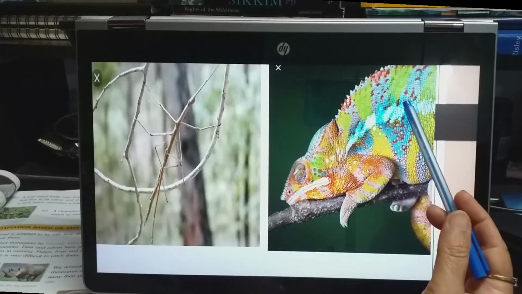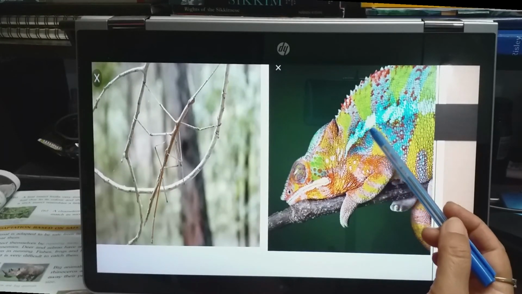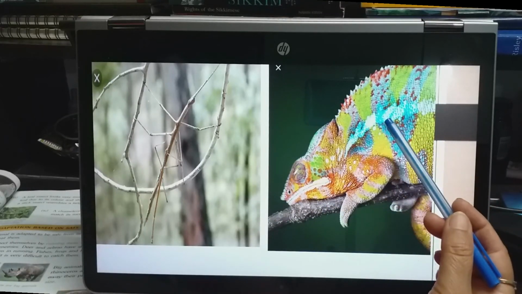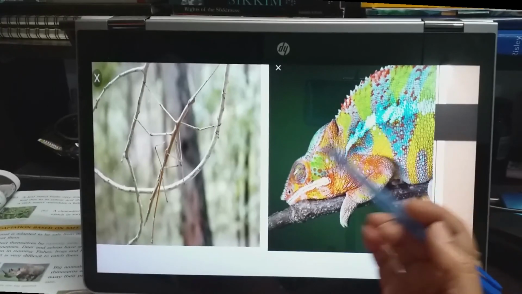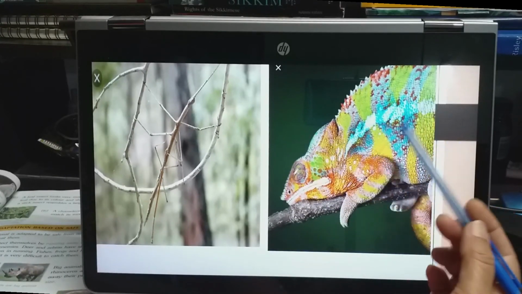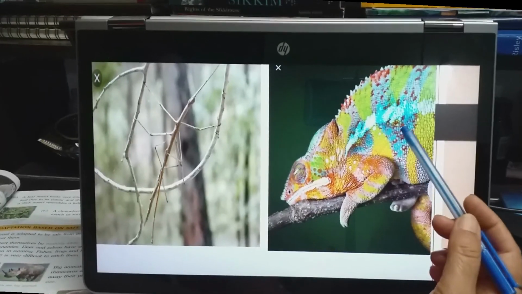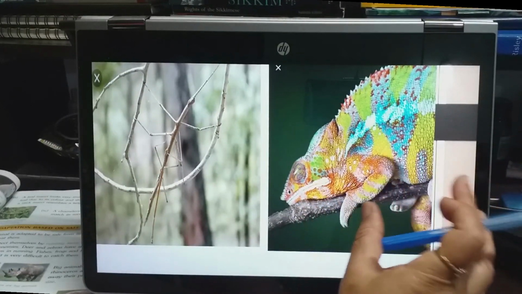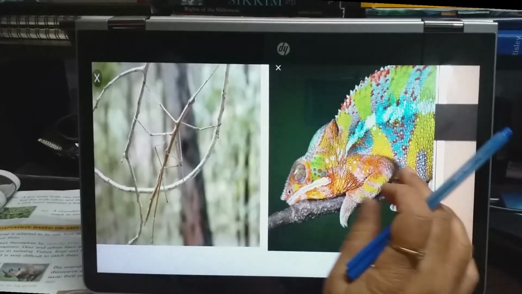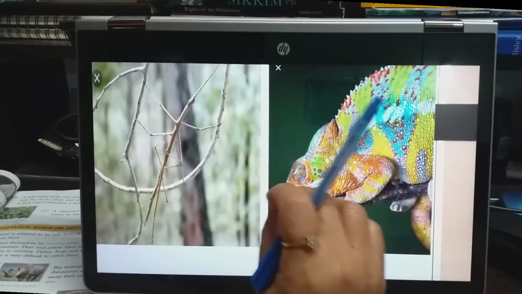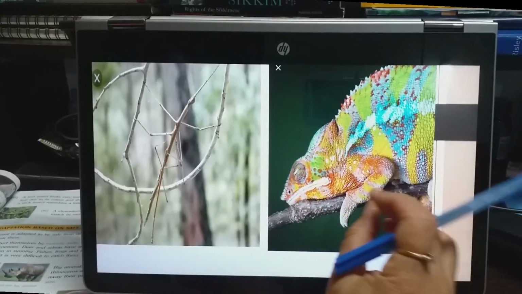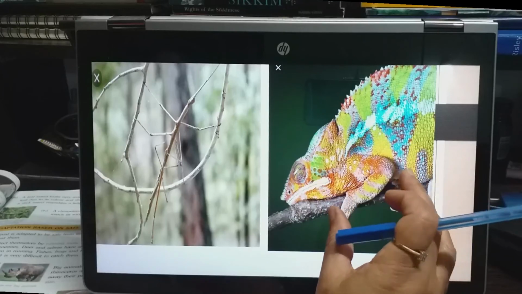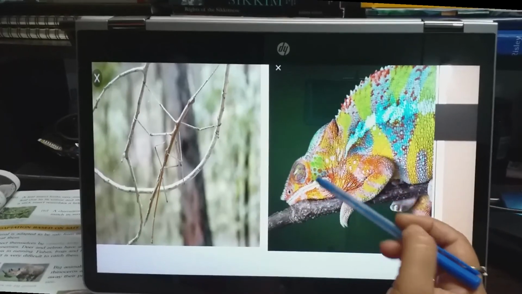They have a special skin that contains layers of pigment, different colors. This skin contains different layers of color cells, so that if they find any danger, if they smell any danger, to protect themselves from snakes or from big birds like eagles and vultures, they change the color.